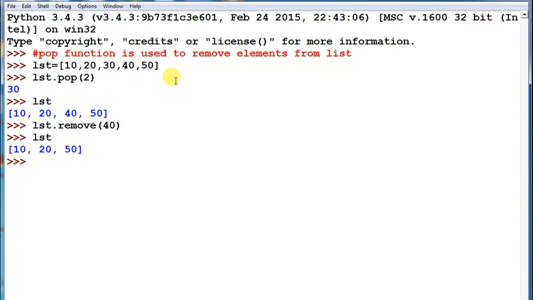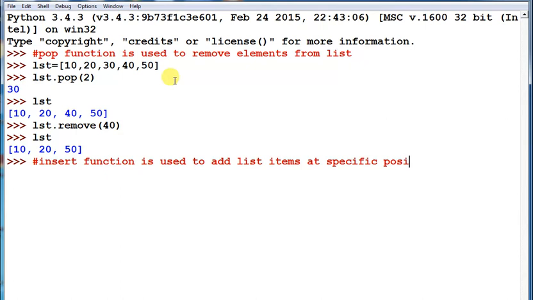So if you want to insert value at certain location in the list, we have to use insert function. Insert function is used to add list items at specific position. How? lst,